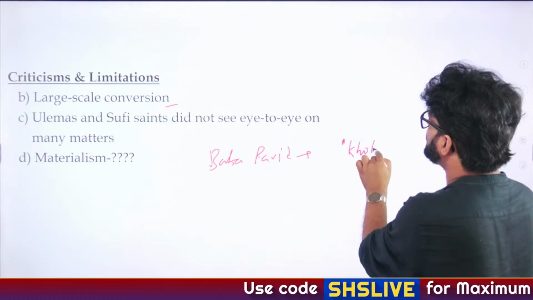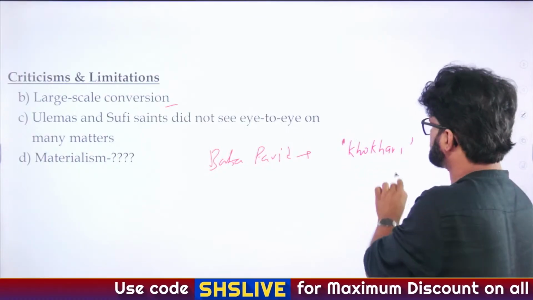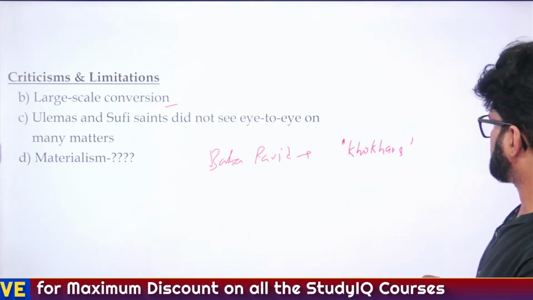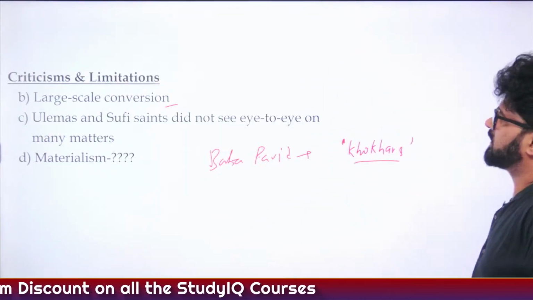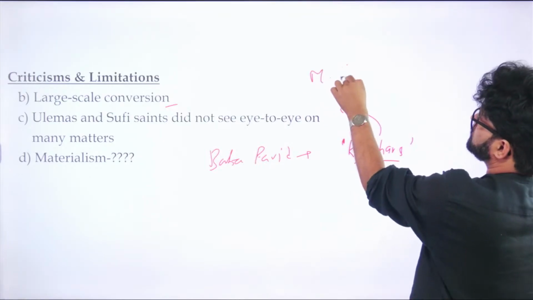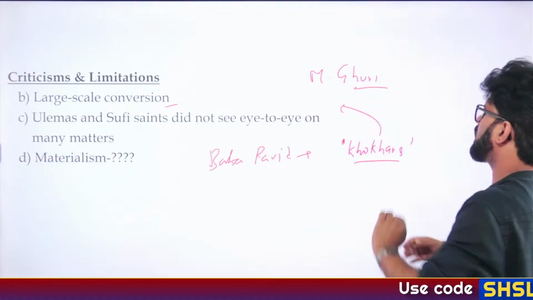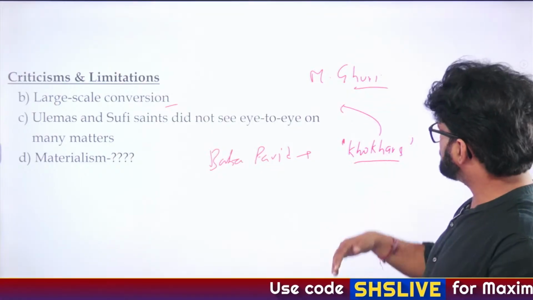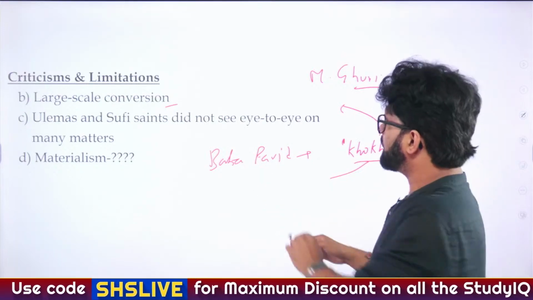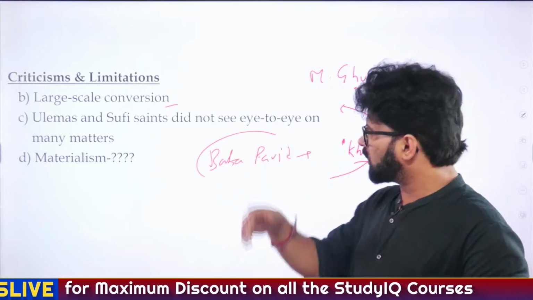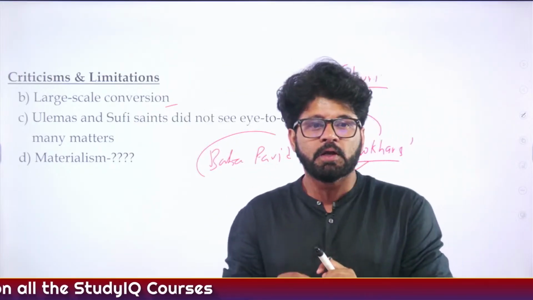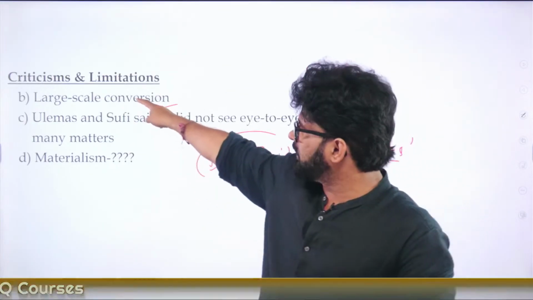Can anybody tell me when we discussed Baba Farid and Khokhars? We discussed this when we were talking about Muhammad Ghori. The Khokhars are the people who were in Punjab, who were initially Hindus, and they got converted to Islam by Baba Farid, who was one of the major Sufi saints. So again, you can see what we are saying here.